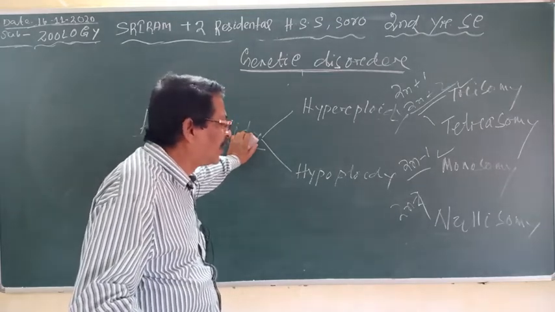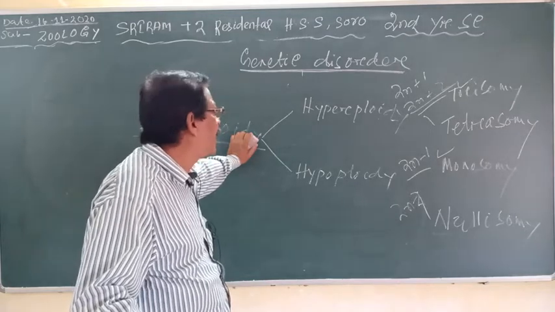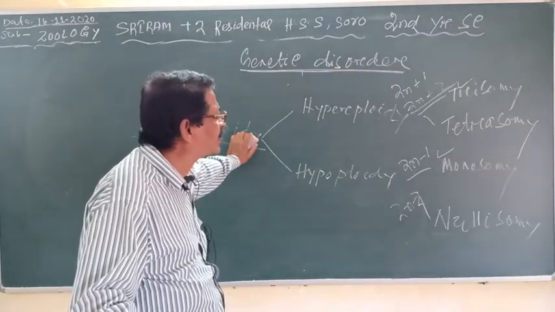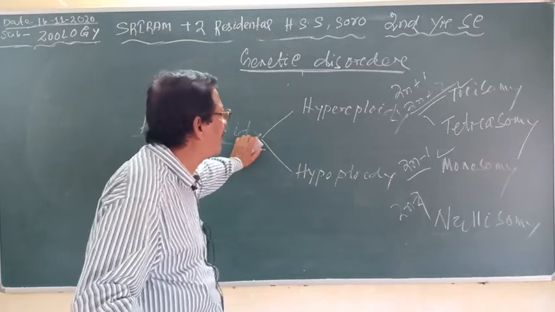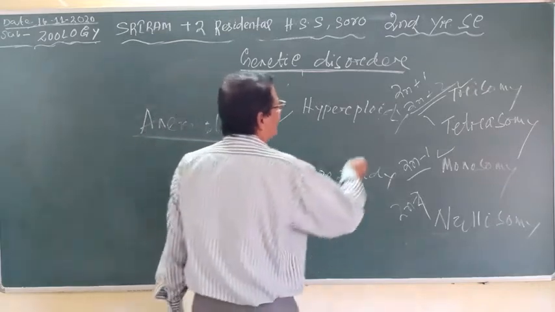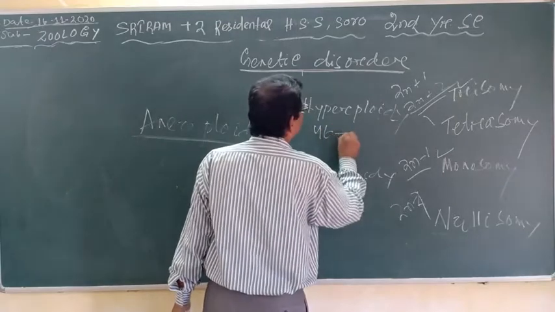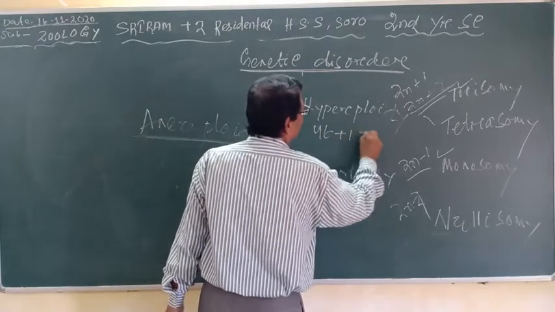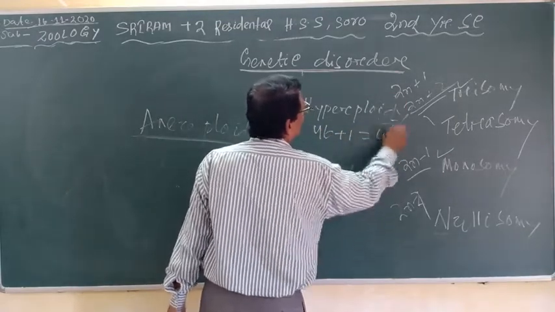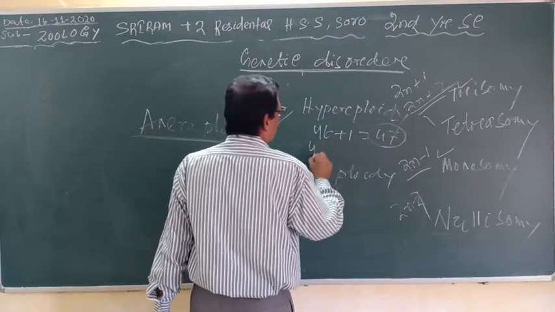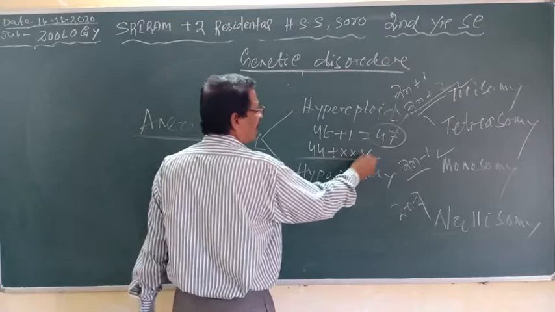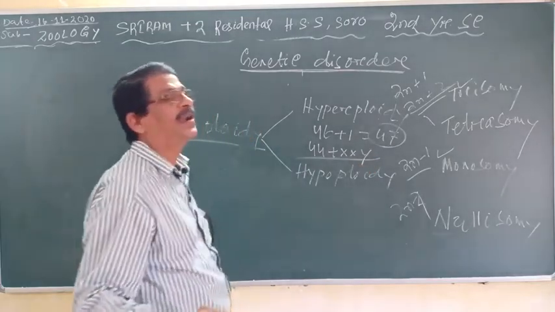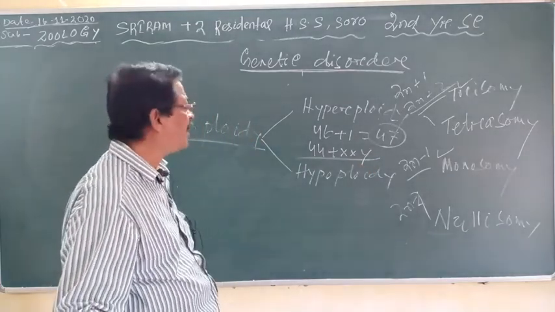Then under the allosomes, or the sex chromosomes, hyperploidy means 46 plus 1, trisomy, which is 47 chromosomes, that is 44 plus XXY, the Klinefelter syndrome.